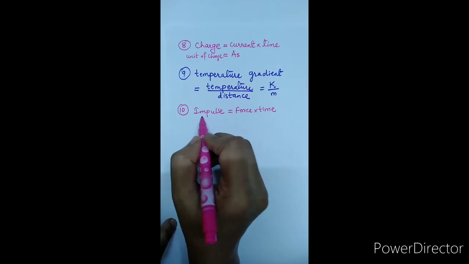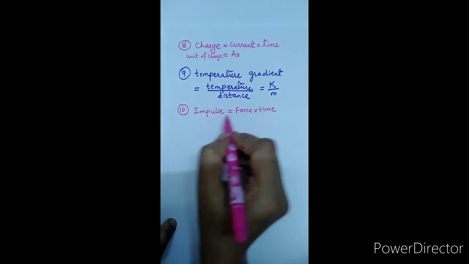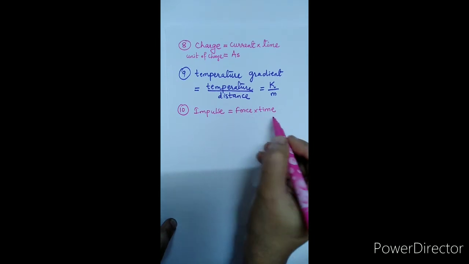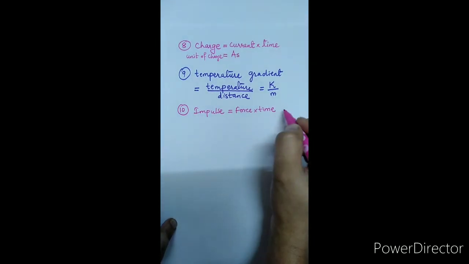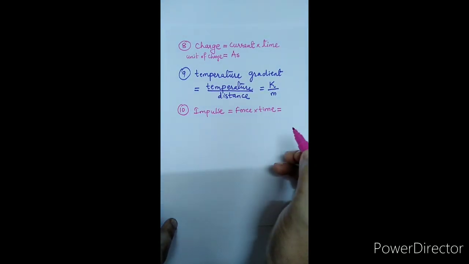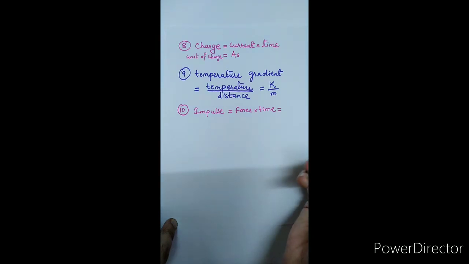So impulse is a derived quantity which depends on the fundamental quantities length, mass and time.